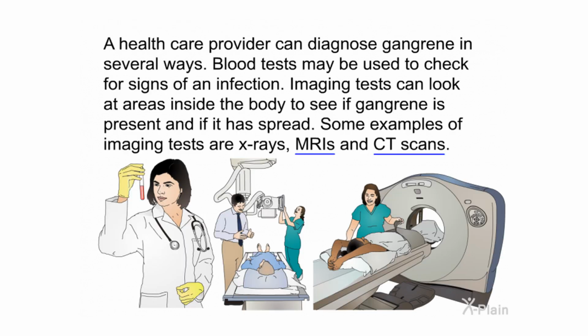Diagnosis. A healthcare provider can diagnose gangrene in several ways. Blood tests may be used to check for signs of an infection. Imaging tests can look at areas inside the body to see if gangrene is present and if it is spread. Some examples of imaging tests are X-rays, MRIs, and CT scans.